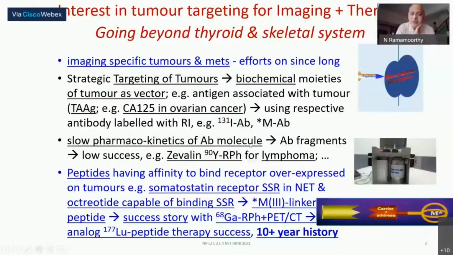One of them is for one particular tumor, lymphoma. There they are using the yttrium-90 based antibody. This was in fact used for the therapy itself. You could have used it with indium-111, then it will be for imaging, and the beta emitter yttrium-90, if you use, it would have been for the therapy also.